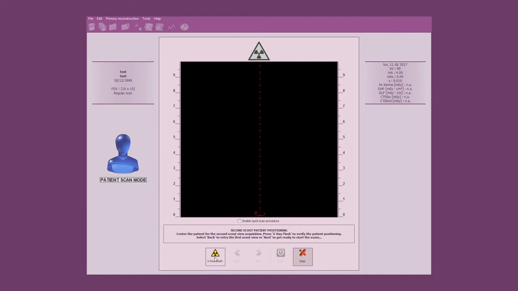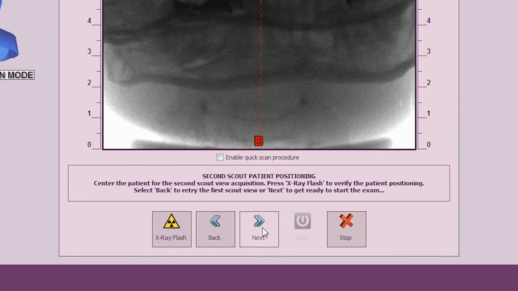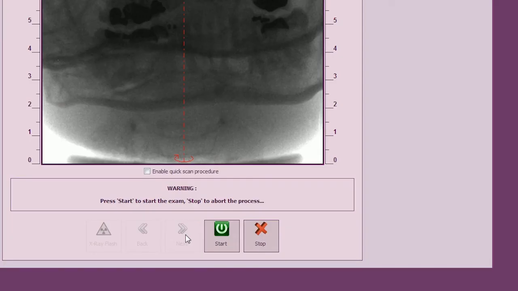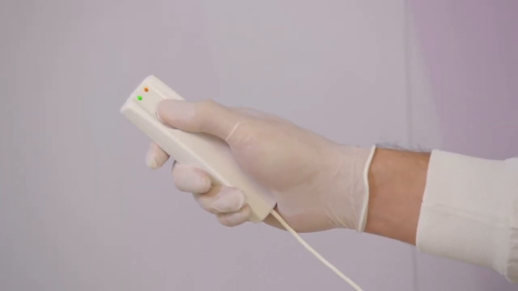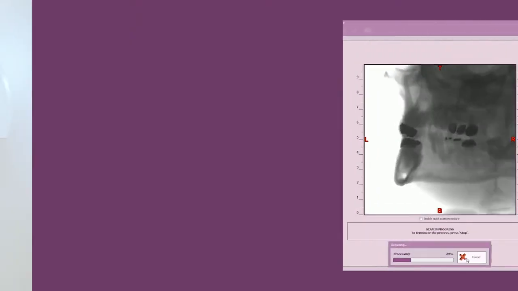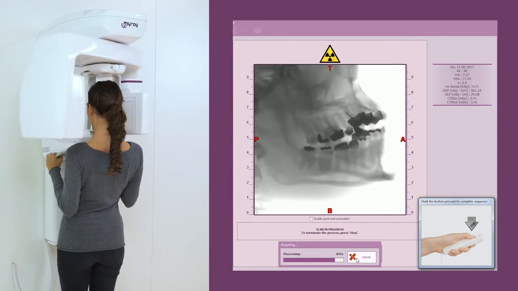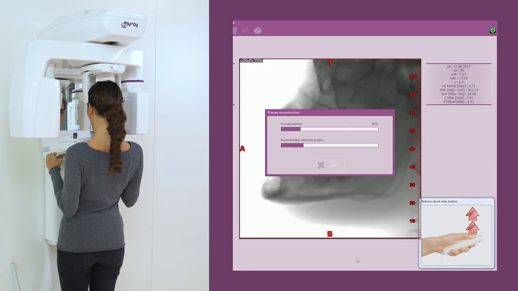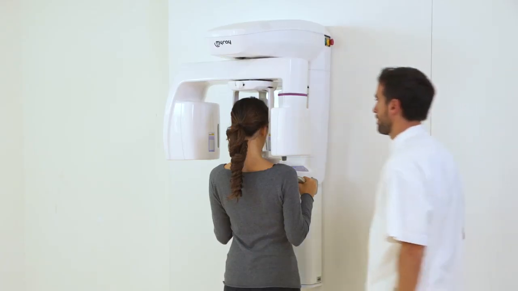When the parameters are set and the patient is correctly positioned, the dentist presses Next, and before leaving the room, asks the patient to close her eyes and swallow. Once the scan is completed, a message is displayed on the computer screen to inform that the button should be released. The scan has been completed.